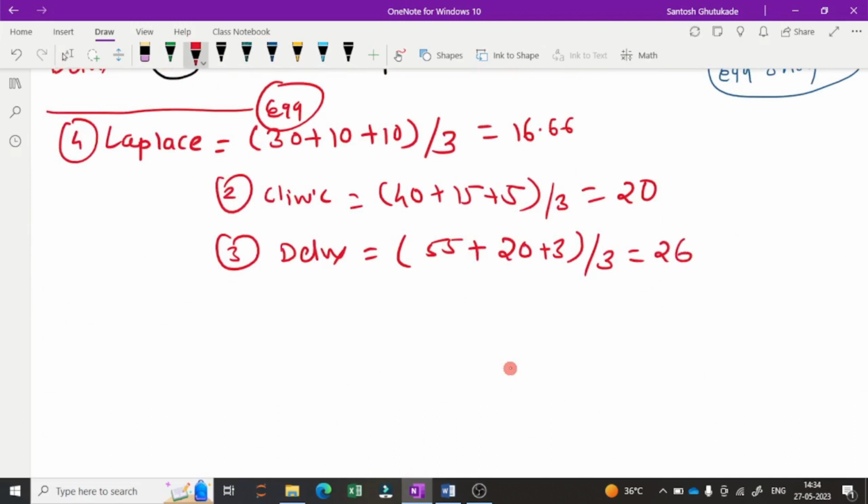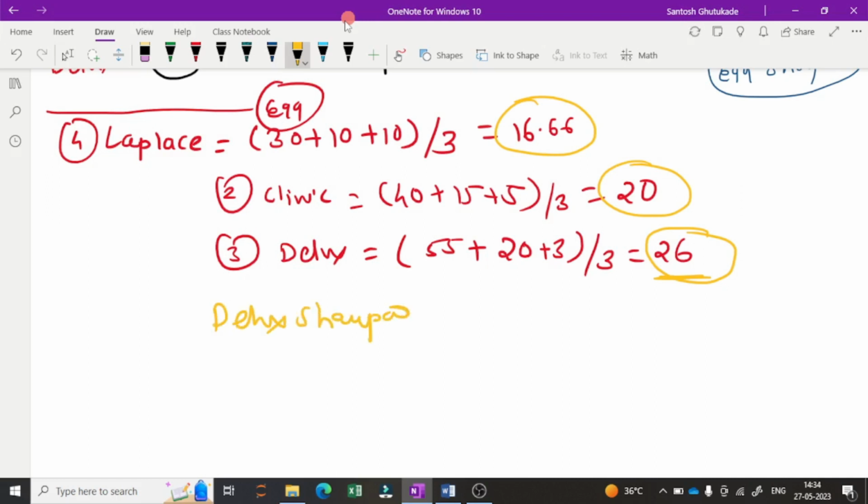Here, by the Laplace criteria, we have given equal weightage to each. So for egg shampoo it is 16.66, clinic shampoo 20, and deluxe shampoo 26. Now from this we select the maximum. Here the maximum is 26. So by this criteria we can select deluxe shampoo, with a payoff value of 26. So deluxe shampoo is selected by using the Laplace criteria.